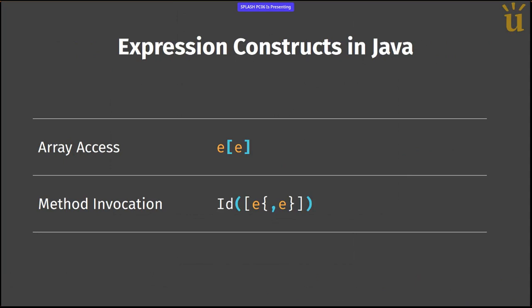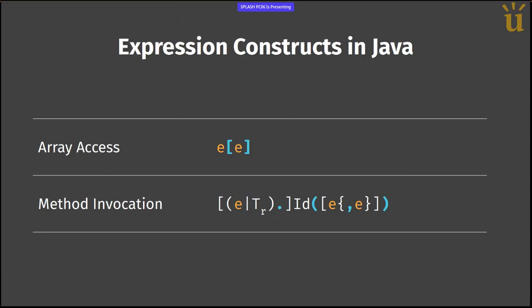Now, this is not, of course, the whole structure of the construct. There are several variations. We can have, for example, a method invocation with an explicit target. So we are really passing the reference to the object before the E, and that's, again, an entire sub-expression. And then we might also have static method invocations. That means that we have a reference type that can be on the left-hand side of the dot.